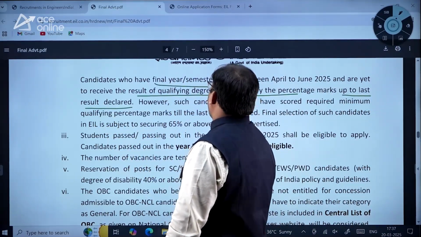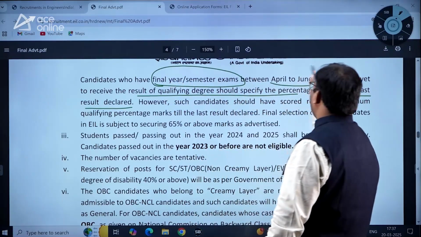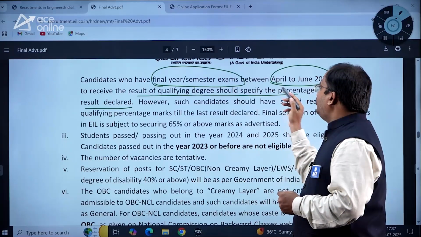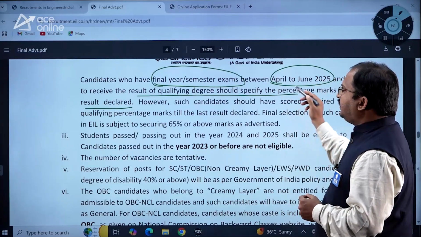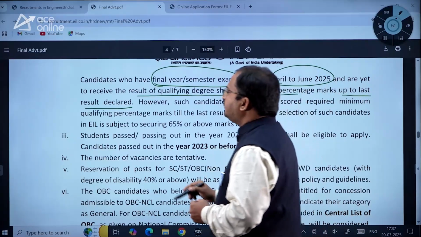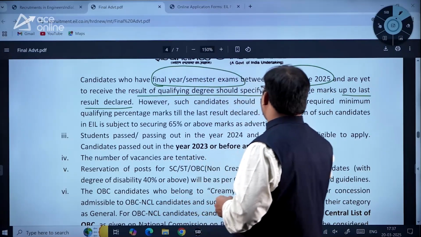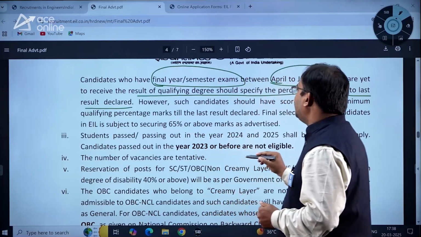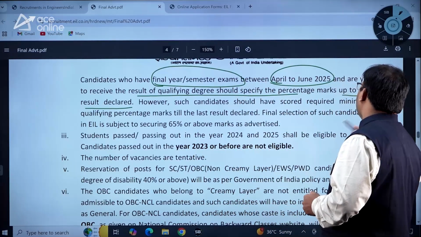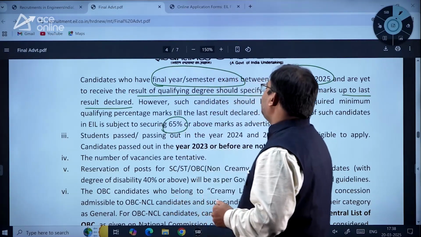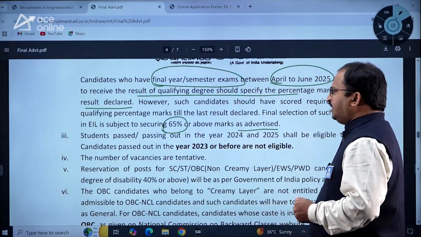So for final year or semester examinations between April to June 2025, whoever the students are, they have to specify the percentage up to the last result declared. However, such candidates should have scored the required minimum qualifying percentage marks till the last result declared. Final selection of such candidates in EIL is subject to securing 65% or above marks as advertised.